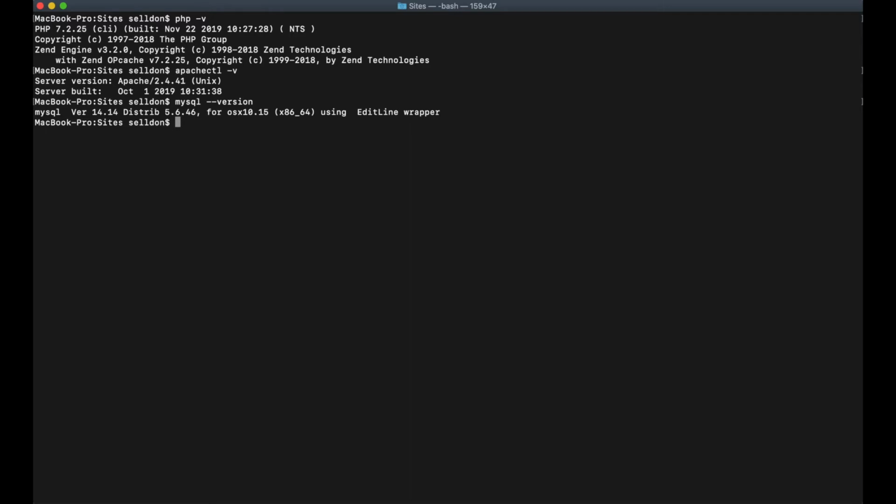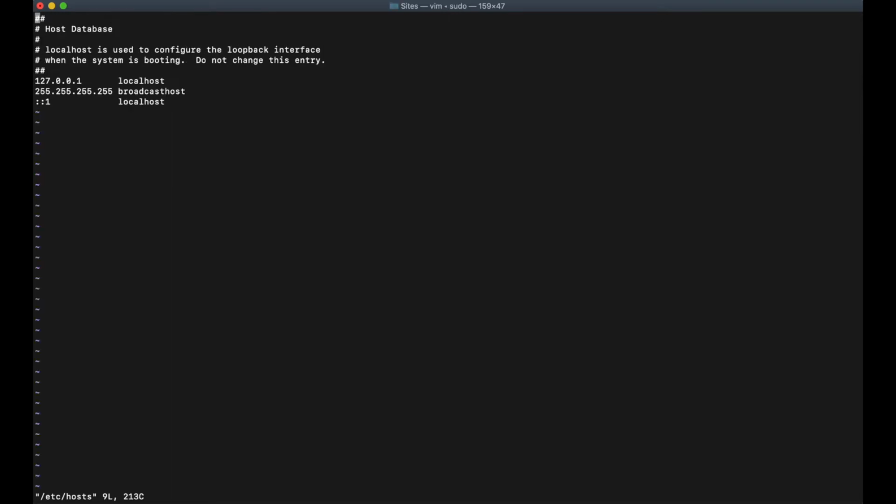So we have the 5.6 version of MySQL, and that's enough to install Magento. Also, we need to have Composer, but I assume that's not a problem. Okay, so let's add some domain for our local virtual host. To do this, let's check our etc hosts file. Let's use our local IP address and let's call it magento2.site.